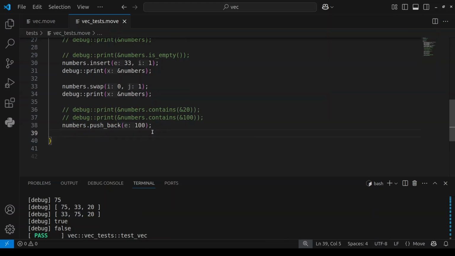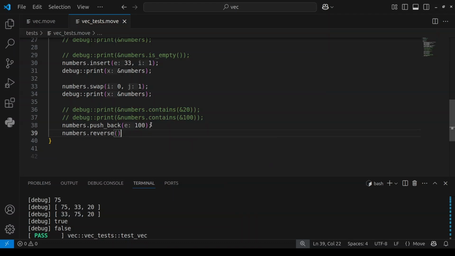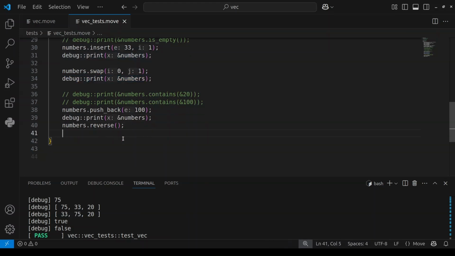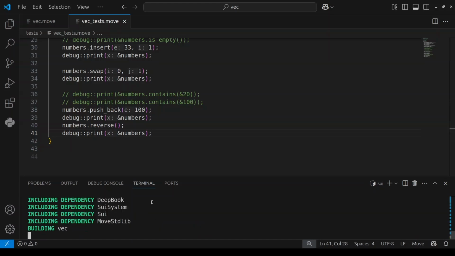Then to reverse it, I can just say numbers.reverse. Let me print our vector before reversing and after reversing so we can see the difference. Then I put in the command sui move test.